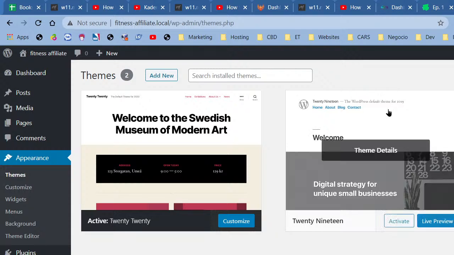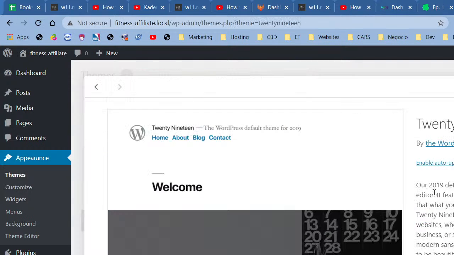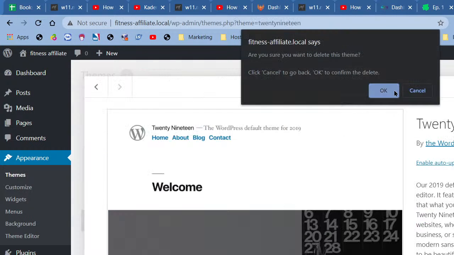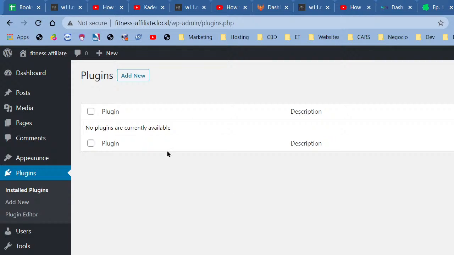I will explain though. So right now I'm deleting the themes that aren't active. I'm just going to keep the 2020 theme, and so I'm going to delete this one as well. Now, all the themes are deleted. Let's check if there are any plugins installed, and there are none. Perfect. And that's because this is a local install, right? So you guys might have a few plugins installed for your actual live install.